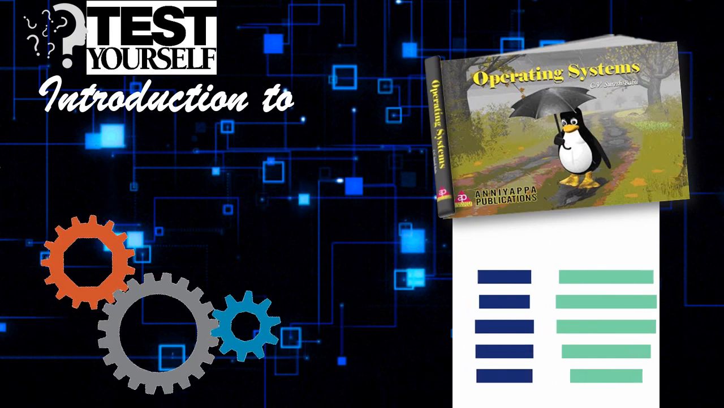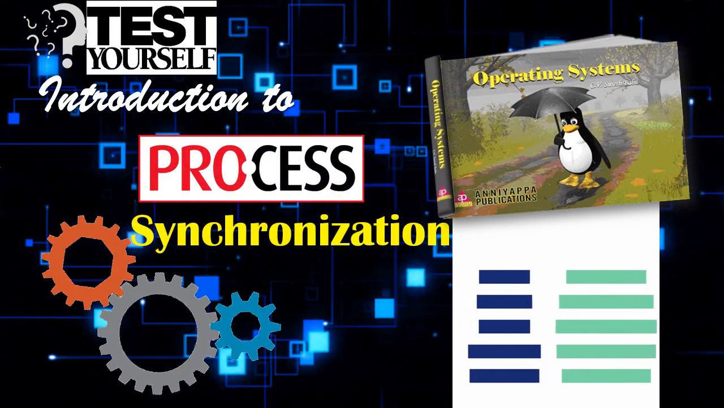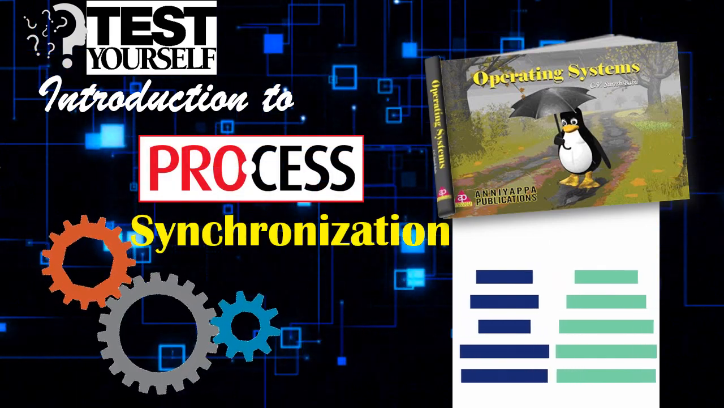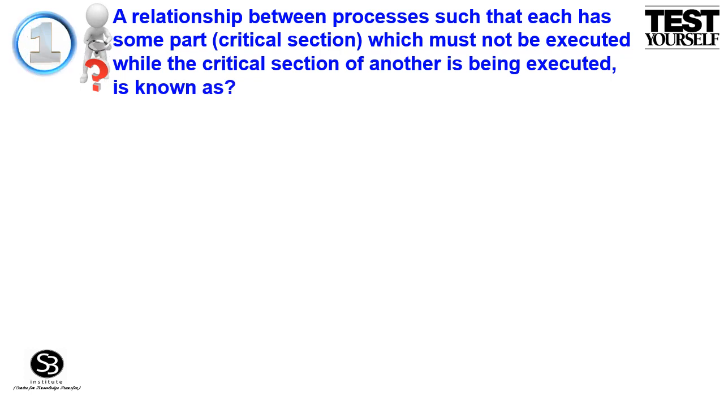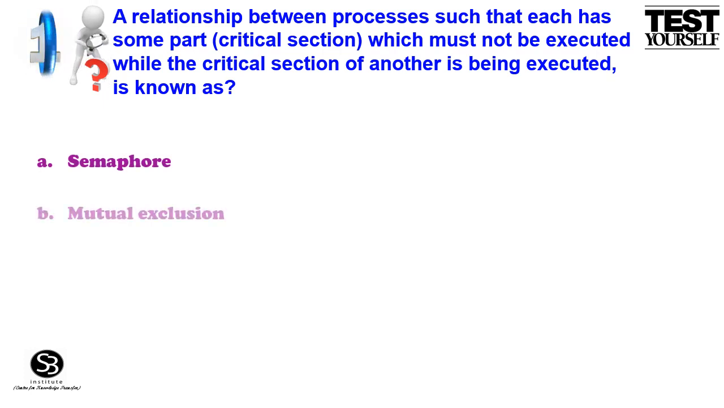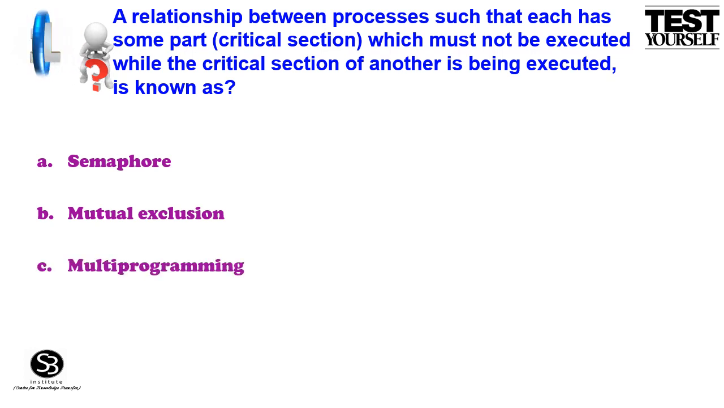Introduction to Process Synchronization. Question. A relationship between processes such that each has some part, critical section, which must not be executed while the critical section of another is being executed is known as. The given options are option A, semaphore, option B, mutual exclusion, option C, multi-programming, option D, multitasking.